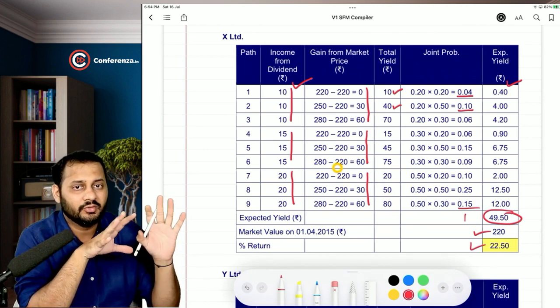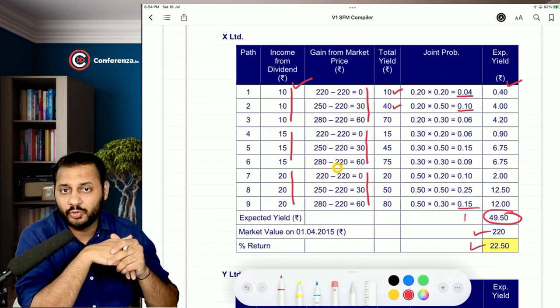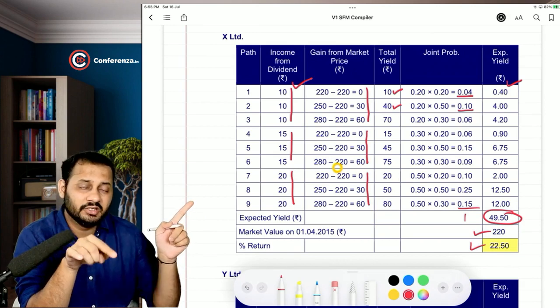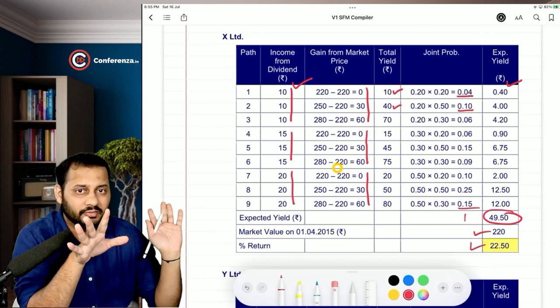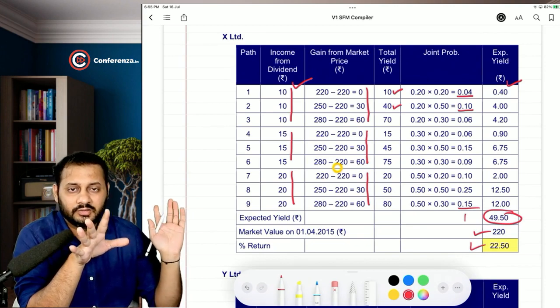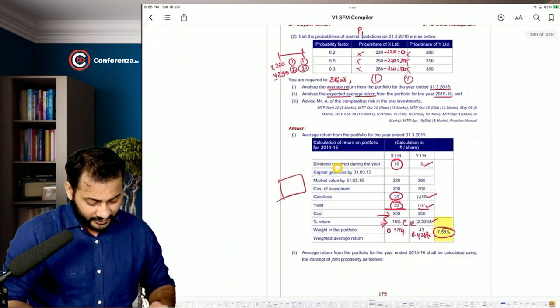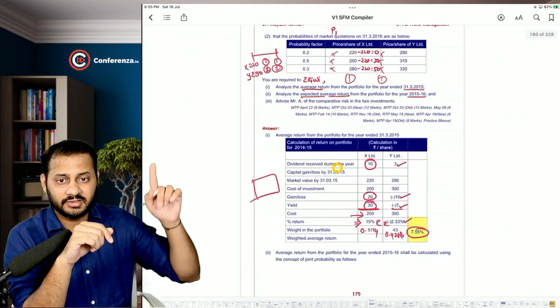If you just have to calculate the percentage return, you can reduce the calculation as well. I will tell you how. But this is a proper approach because of the third part in this question. Otherwise, this is a long-cut method, you can say. I will tell you another method, the shortcut method, but that is applicable only when the third part is not asked in the question. You can clearly see there is a third part in this.